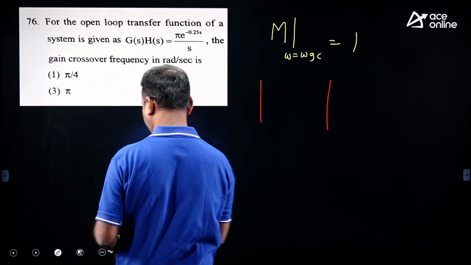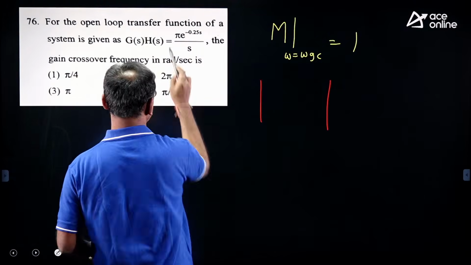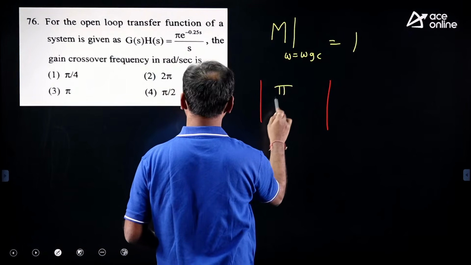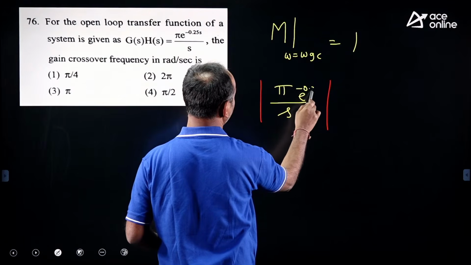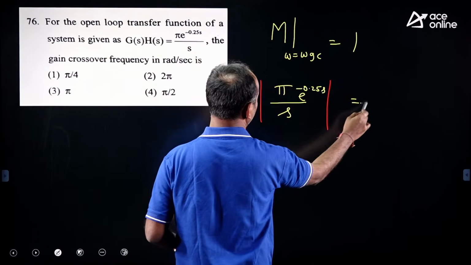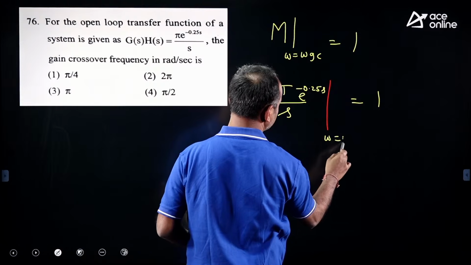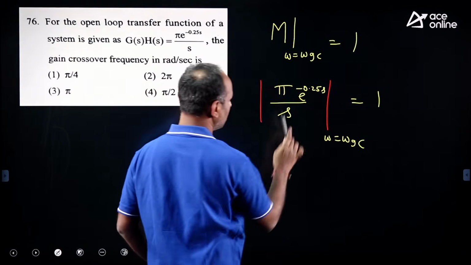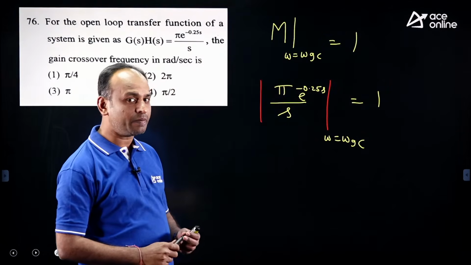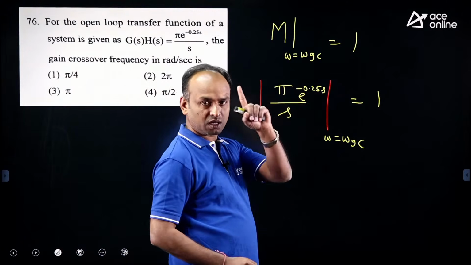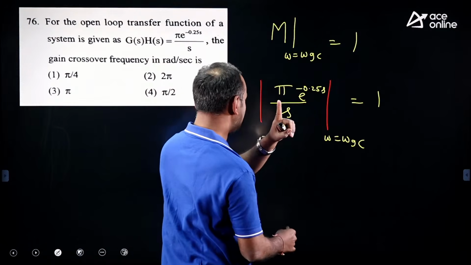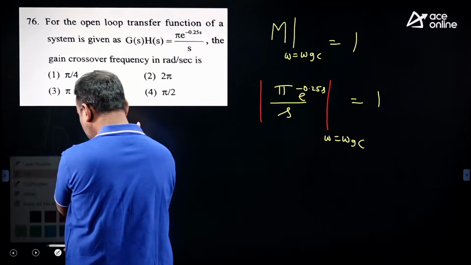Magnitude of this transfer function, pi upon s, e to the power of minus 0.25, equal to 1 at omega equal to omega gc. Dear students, according to mathematics, the modulus of an exponential signal is 1 only. If you know that math formula, this problem is complete.